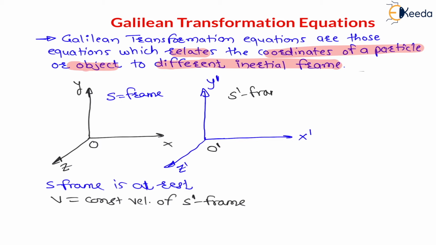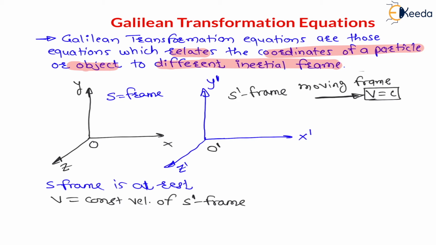And this frame is the S dash frame. S dash frame means it is a moving frame, and it is moving with constant velocity in the x direction. This is my assumption. You can assume the y direction also, you can assume the z direction also. But here, my dear students, as external force is 0, the velocity must be constant, means direction as well as magnitude must be constant. That's why we have to consider any one direction. Here I am assuming the x direction. Don't worry about that, right? Means this complete frame is moving with velocity v, right?